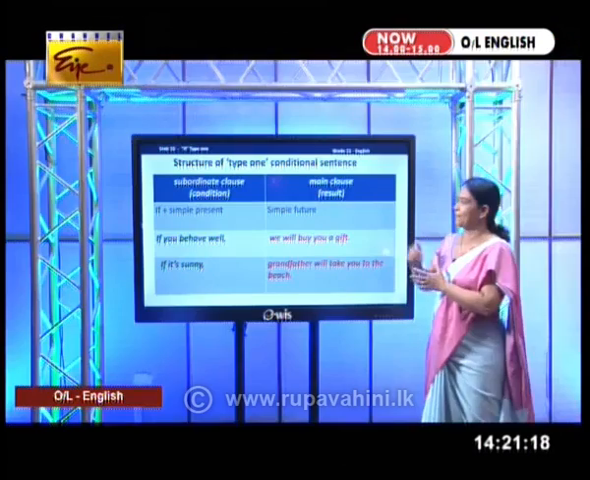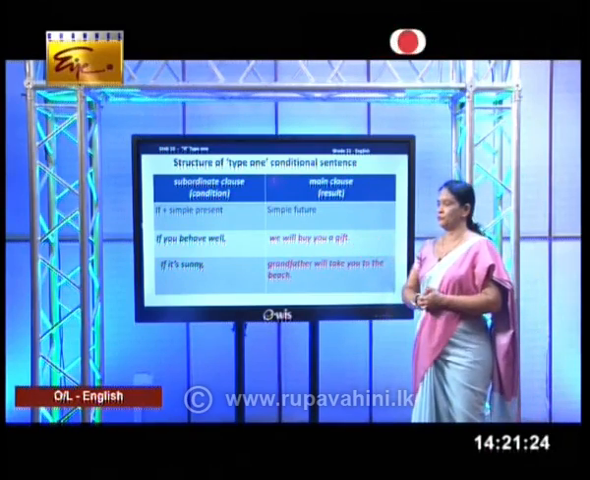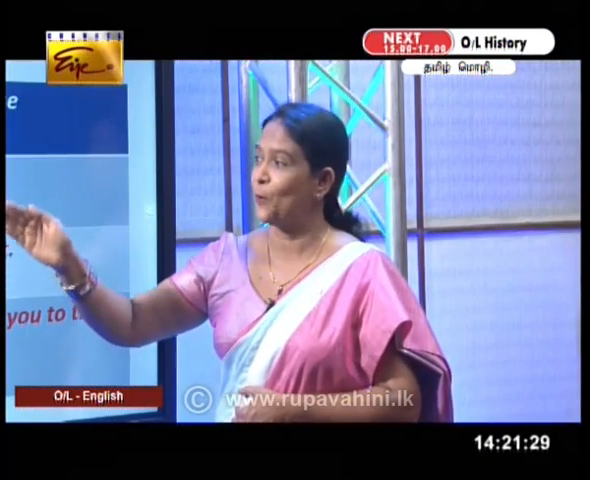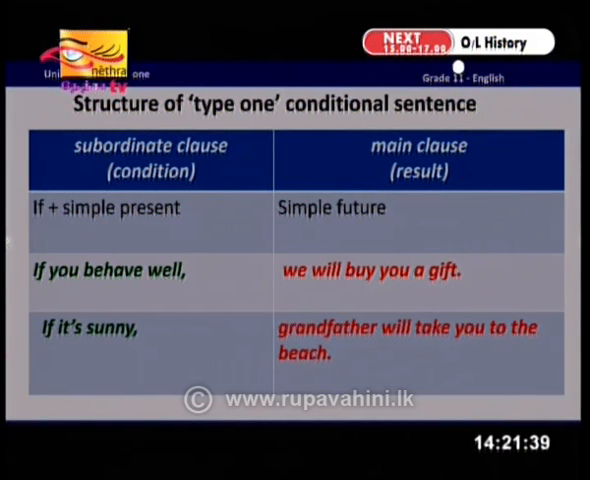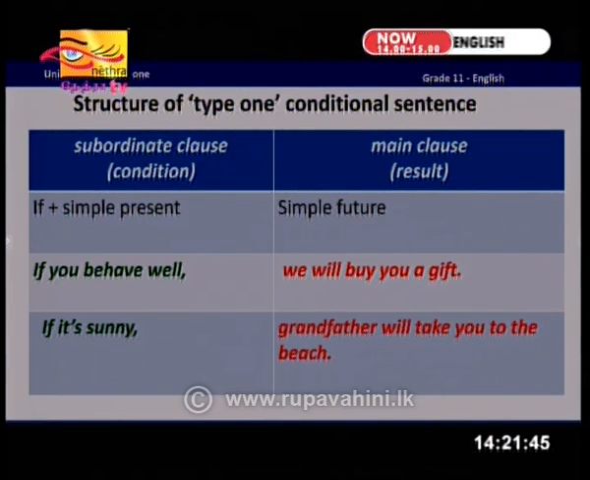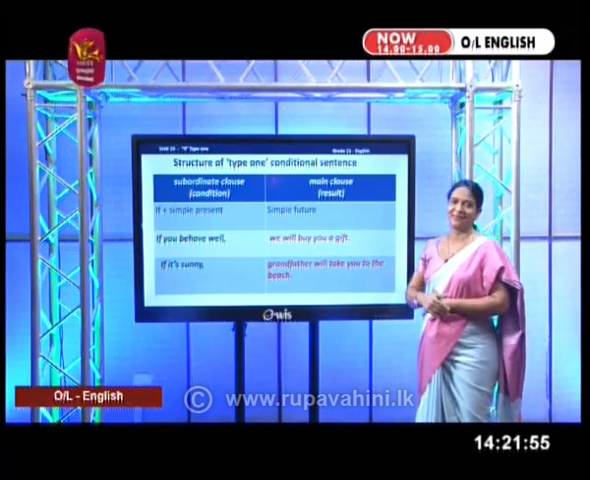So I have given you examples. If you behave well, we will buy you a gift. So if you behave well, what is the verb there? Behave. So behave is a simple present verb. Therefore, the verb in the main clause, what is the form that you have to use? That is simple future. Accordingly, we have will buy. In the second one, it is sunny. Here, will take you to the beach is the verb there. In the main clause, you have will take.